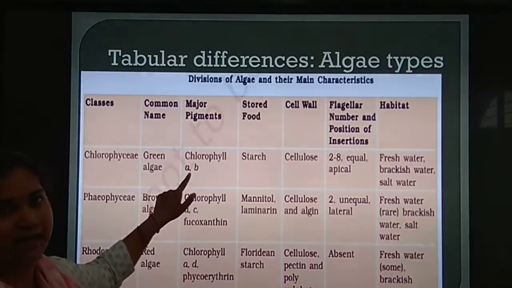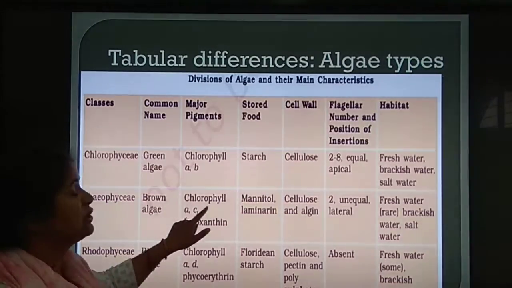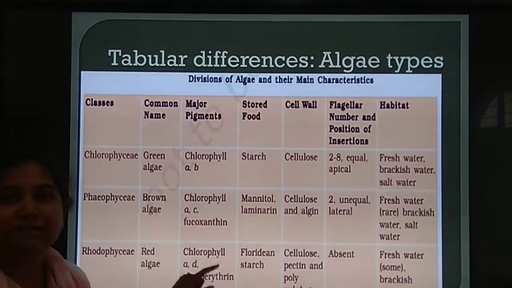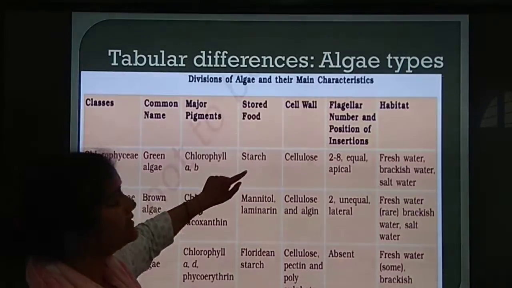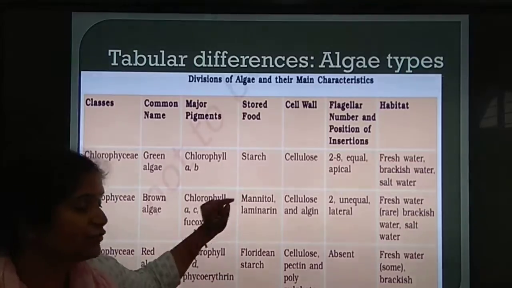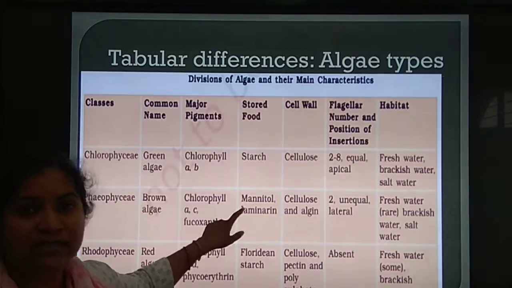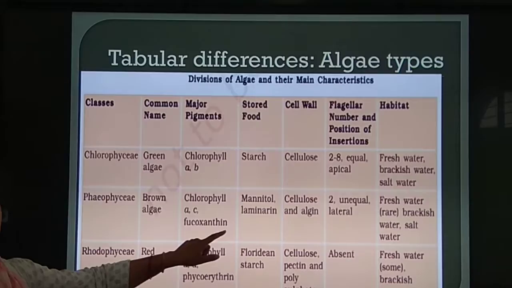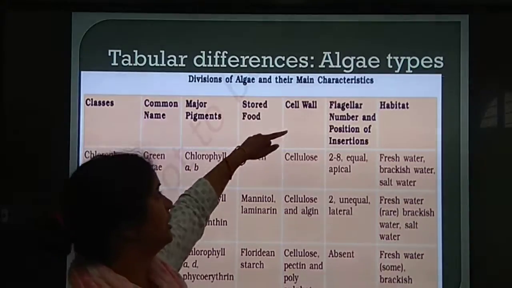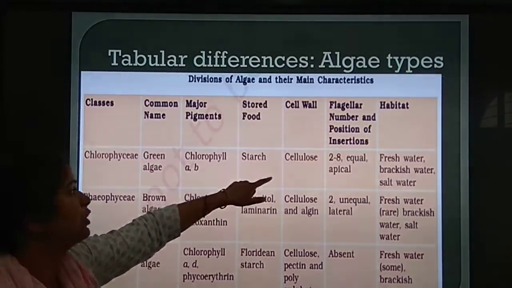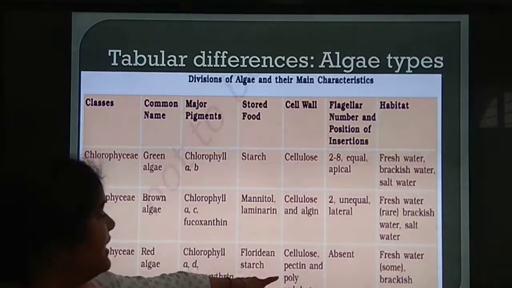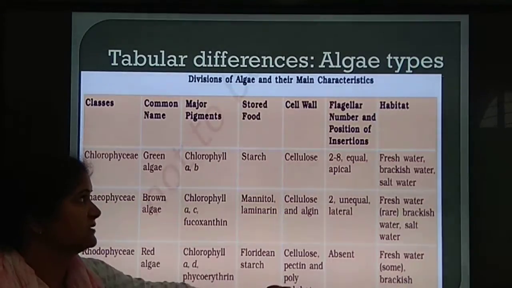Major pigments: green algae have chlorophyll A and B, Phaeophyceae have chlorophyll A and C and fucoxanthin, and Rhodophyceae have chlorophyll A and D and phycoerythrin. Stored food is the food they make after photosynthesis. Green algae store food in the form of starch, brown algae in the form of mannitol and laminarin, and Rhodophyceae as floridean starch. Now the cell wall: mostly green algae have a cell wall of cellulose, Phaeophyceae have cellulose and algin, and Rhodophyceae have cellulose, pectin and polysulphate esters.